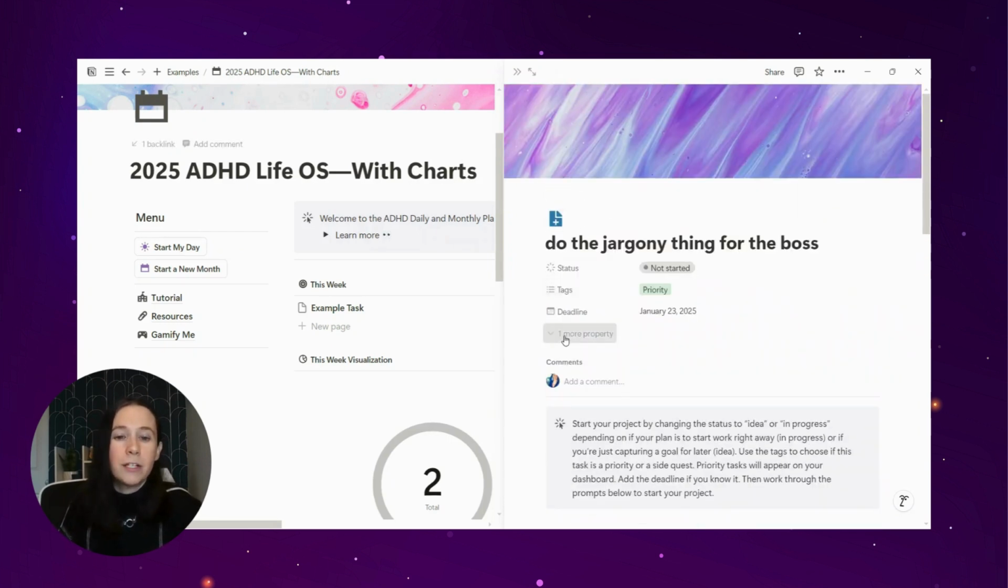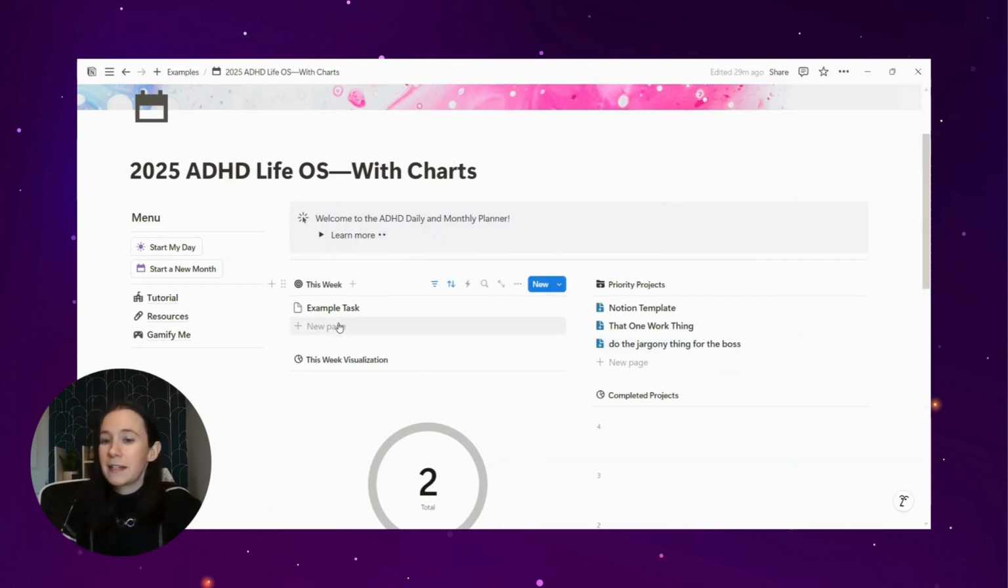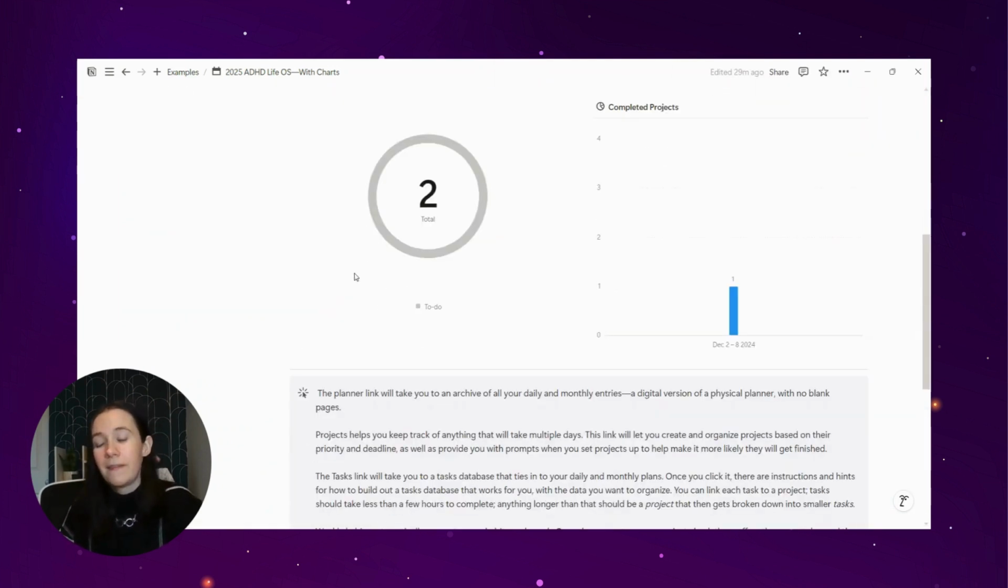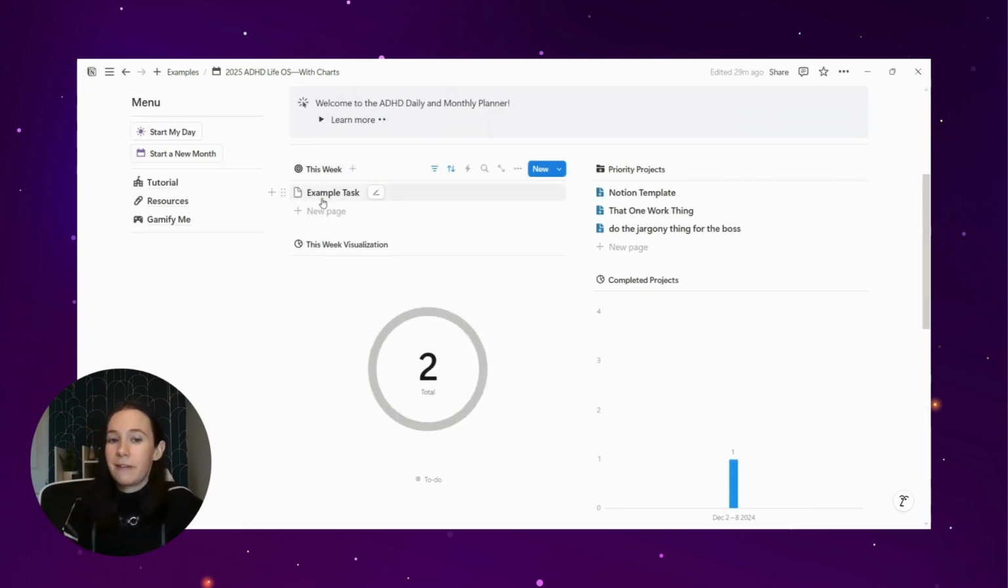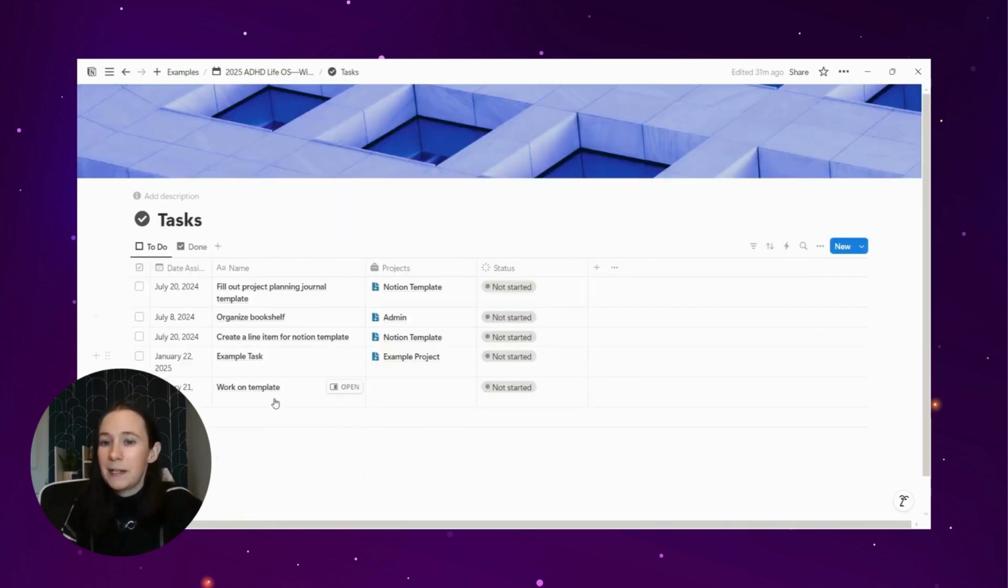Then if you wanted to, directly from here, you can add tasks that are connected to the project, or you can go over to this week to add tasks for this week. They will automatically assign themselves to today if you do this, or you can go down to the bottom and into your tasks database. Sometimes I like to do this when I just have a lot going on. I like to go into just my tasks database and create a bunch of new tasks and then sort them into their projects and their deadlines once I've created them.